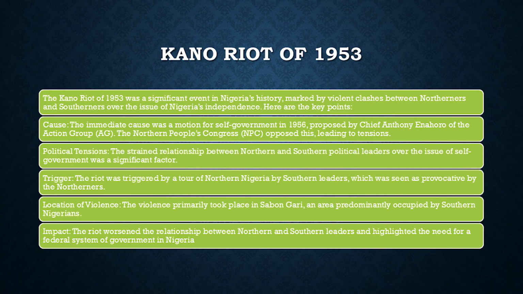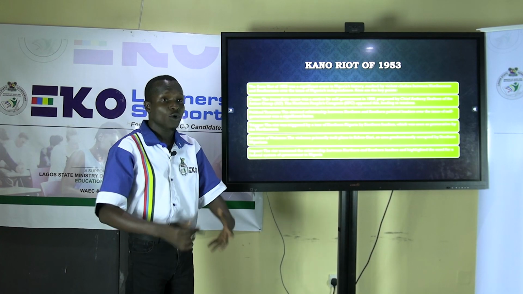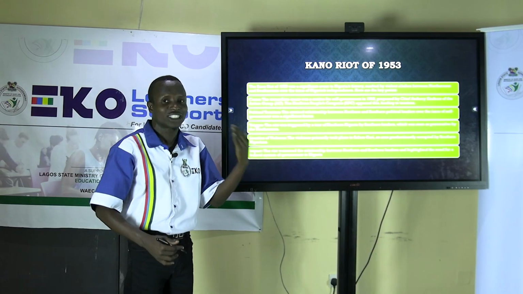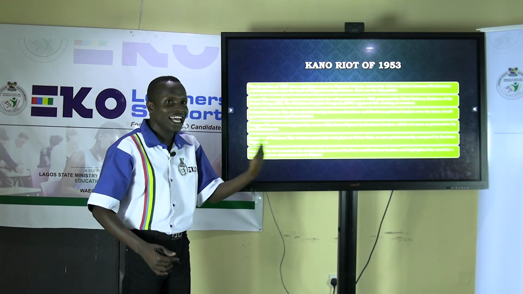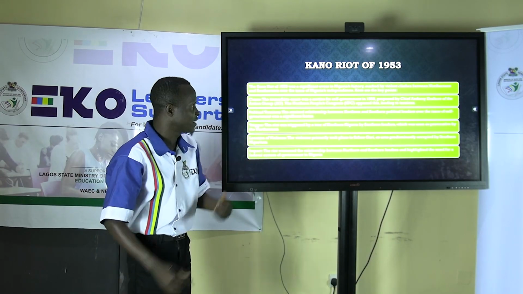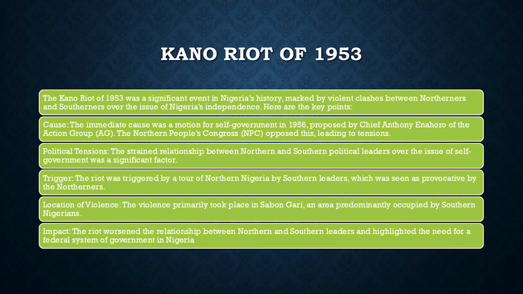Causes. What are the causes of that Kano Riot of 1953? The immediate cause was the motion of self-government proposed by Chief Anthony Enahoro of the Action Group. They were in the House, in the Parliament. So Anthony Enahoro moved a motion in 1953 for self-government in Nigeria in 1956. He said Nigeria should gain independence in 1956, which was opposed by the Northern People's Congress leader, Sir Ahmadu Bello.